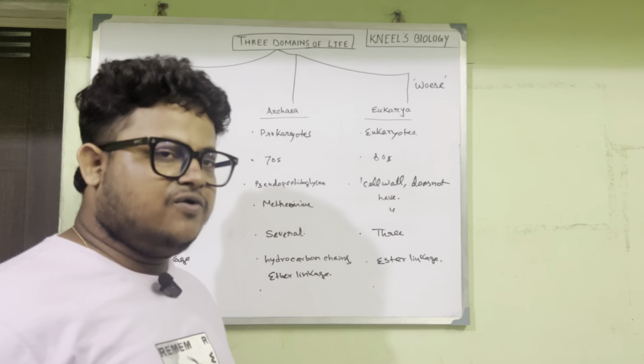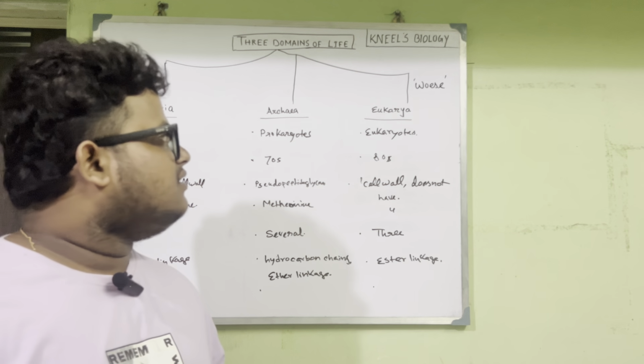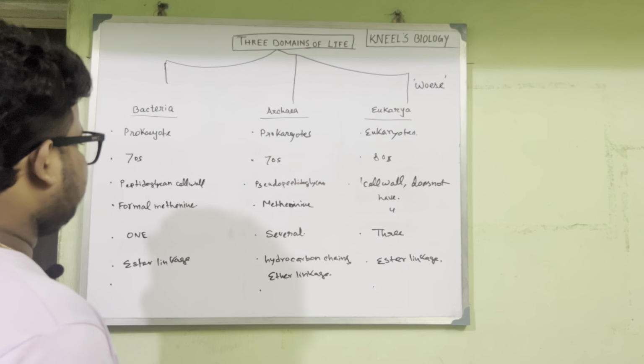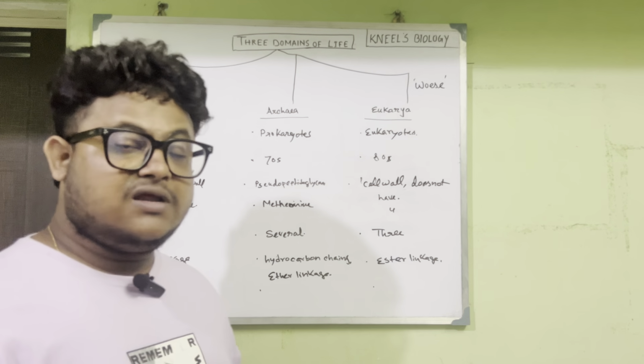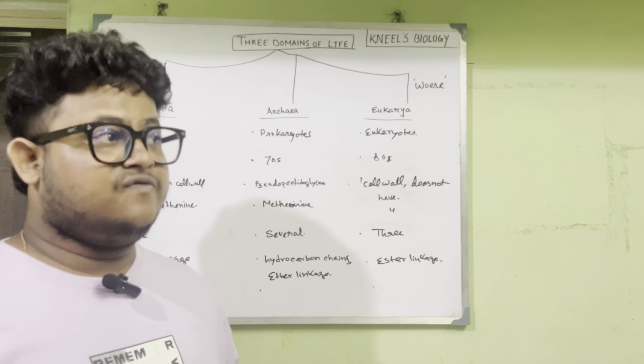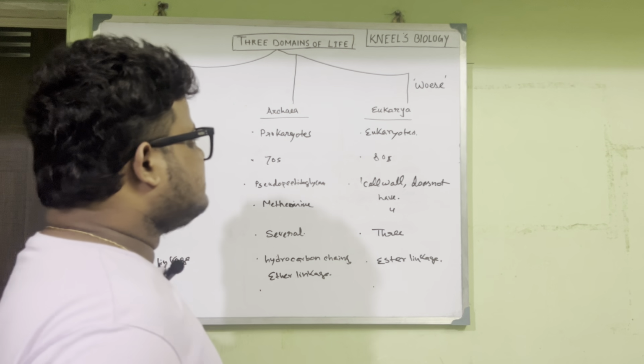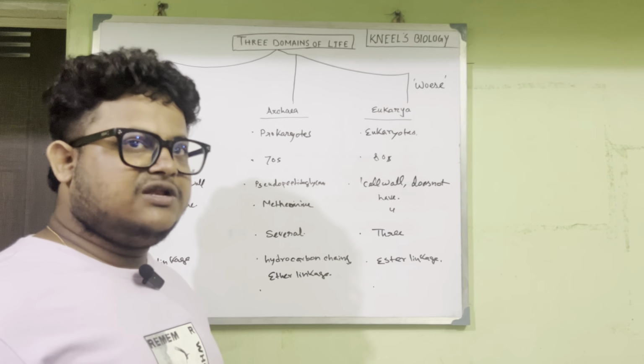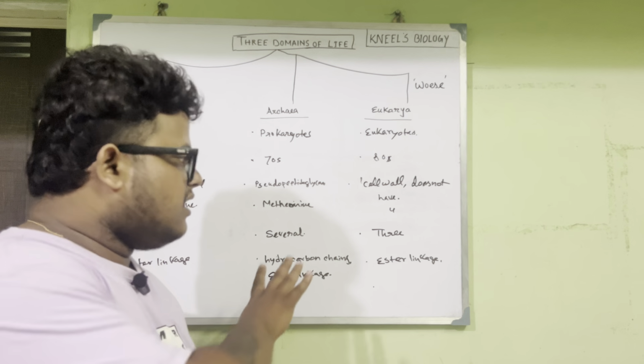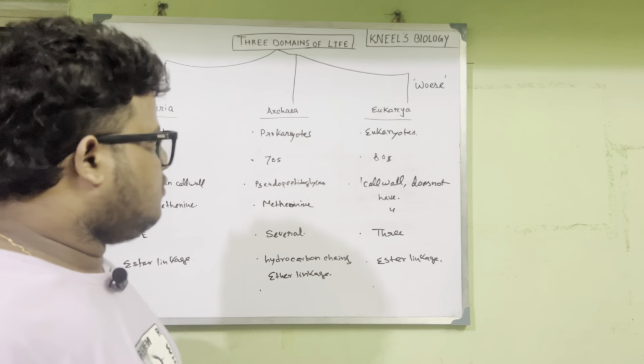We will make a dedicated video on archaea in the next tutorial. For bacteria, there are various kinds like gram positive, gram negative, mycoplasma, etc. And eukarya include protists, plants and animals, all in the eukarya category.